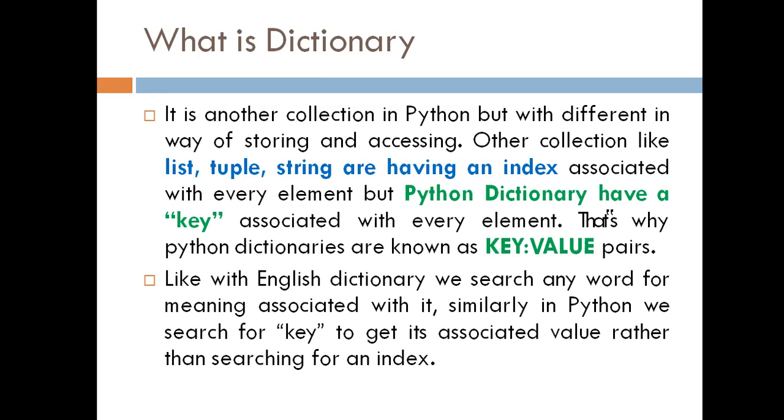Okay. Now, what can I say? Key value pair 1, comma, key value pair 2, comma, key value pair 3, comma, key value pair 4. Like that, the elements of dictionaries we are going to define. Okay. Next.